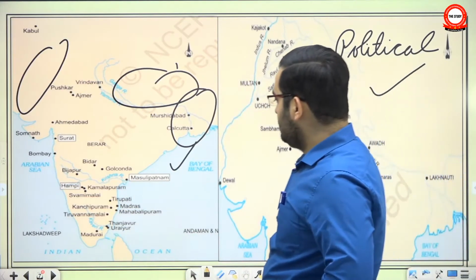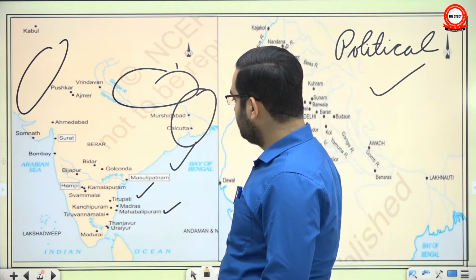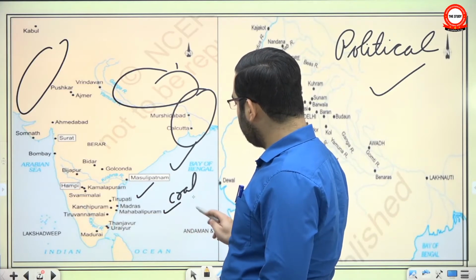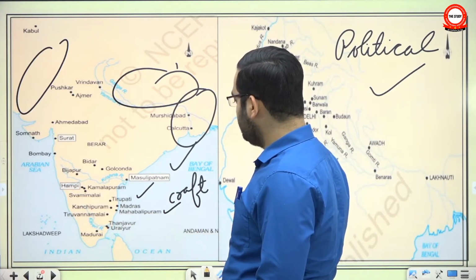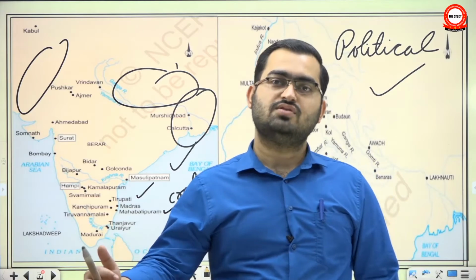Say Mahabalipuram, a temple town; Tirupati, a temple town. Now, a temple town will certainly emerge as a craft center sooner or later. For example, we had talked about the Chola bronze images, that the Chola temples have a large number of bronze images made in the lost wax technique.